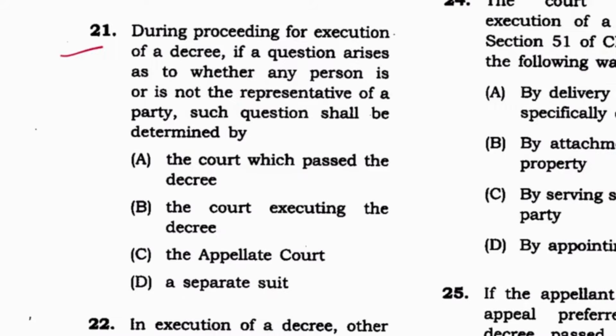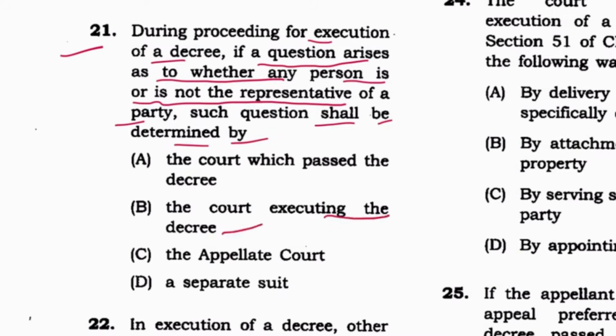Next, 21. During proceeding for execution of a decree, if a question arises as to whether any person is or is not representative of a party, such question shall be determined by... Obviously, the court executing the decree. B is the answer. And where is the provision? Section 47 CPC.